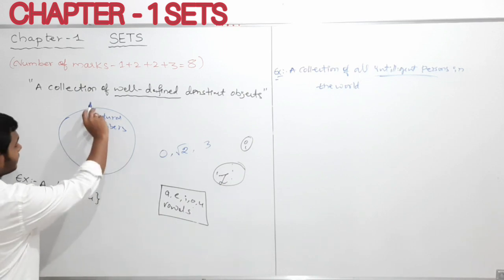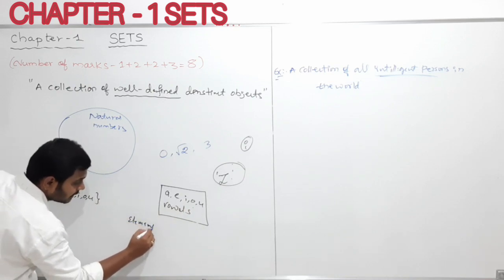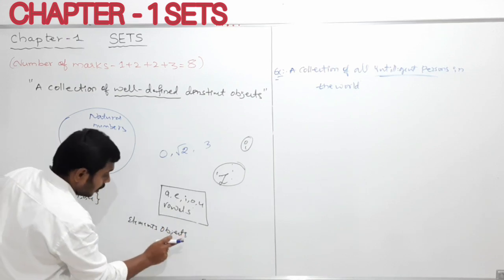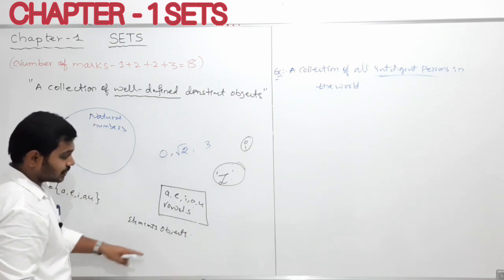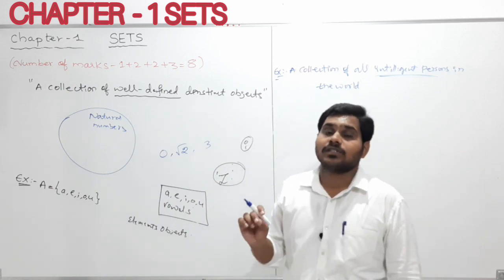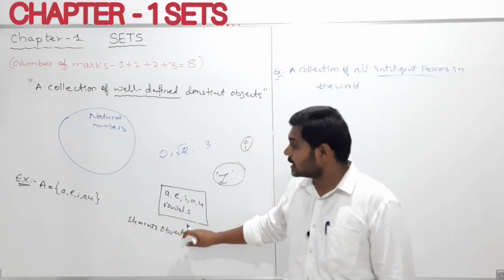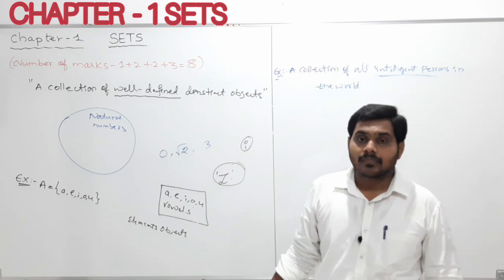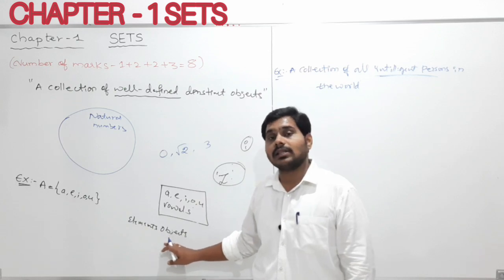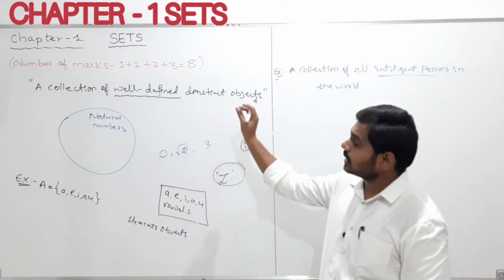And whatever is in the set, the elements, or sometimes objects, or members, these are all synonymous terms. So elements, objects or members of a set, these are all synonymous terms you can call them, my dear students. Clear? So this is all about the definition of the set.